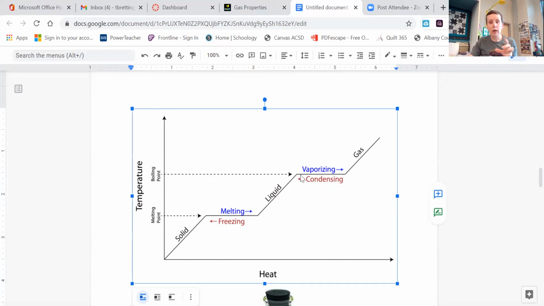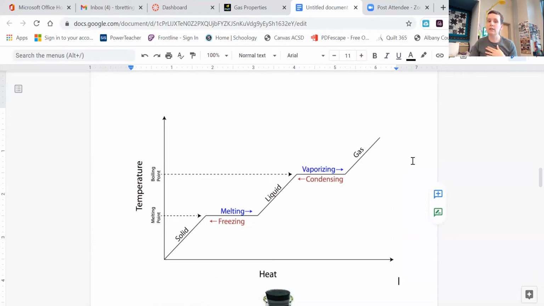Now it starts to boil. We've got vaporizing water. It's boiling, okay? And it's still 100 degrees Celsius. I'm continuing to heat it, but it stays at 100 degrees Celsius until we hit all gas. And then once it's all a gas, our temperature can continue to rise again. So heating a boiling liquid does not change its temperature. All it does is it makes that boiling liquid boil faster.